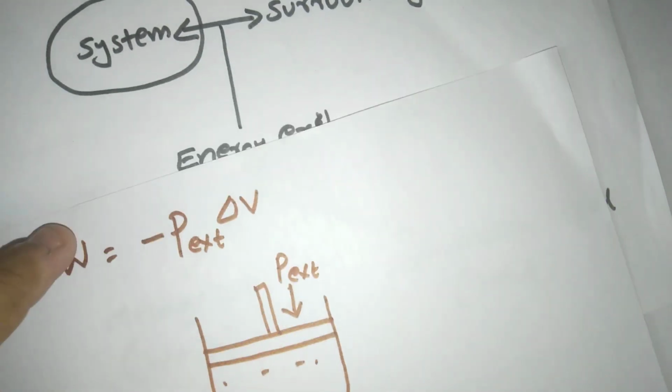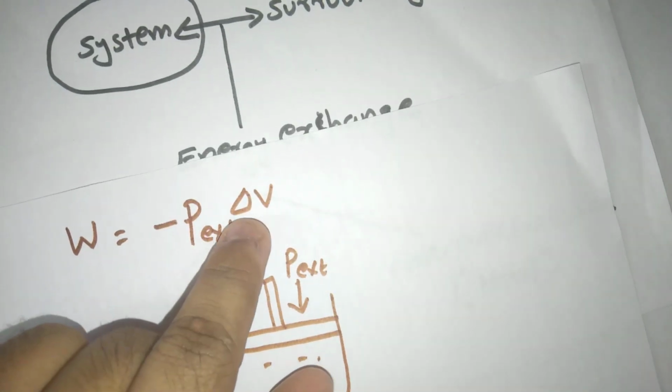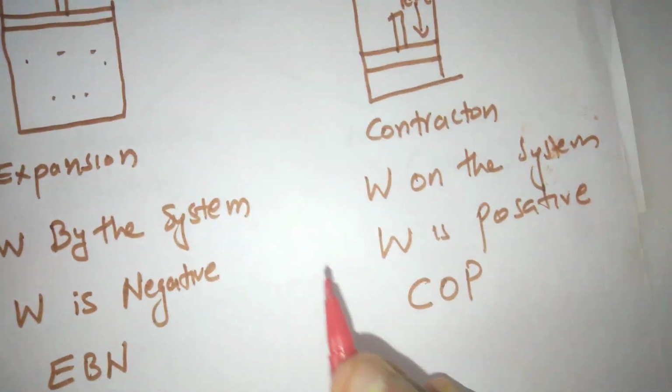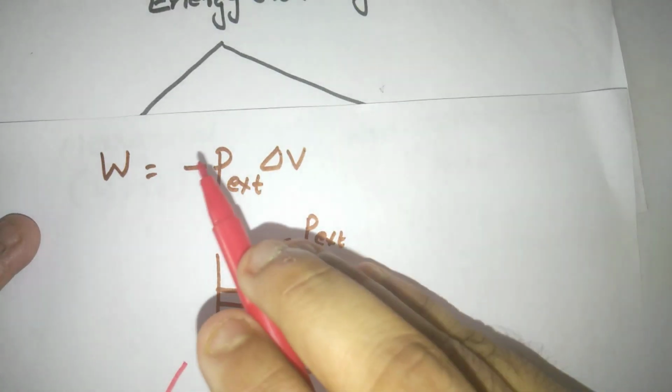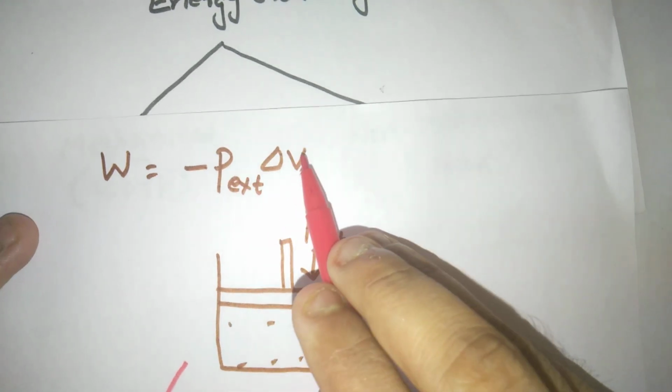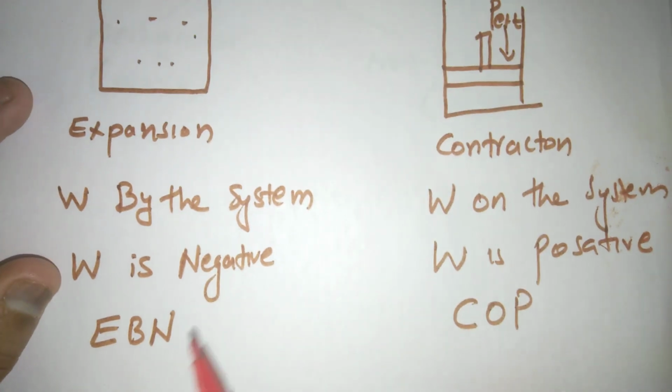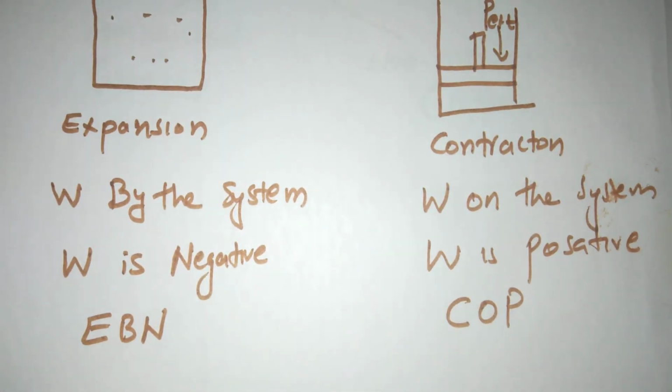If delta V is positive, what about W? W is negative because it is minus P delta V. So work done is negative. Then the code is very clear: EBN, E for expansion, B for by the system, N for negative.